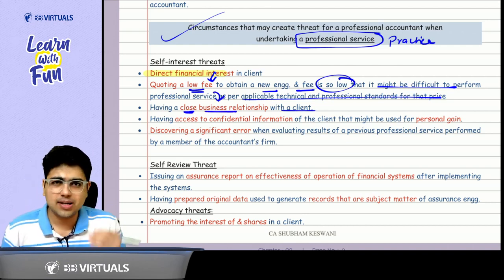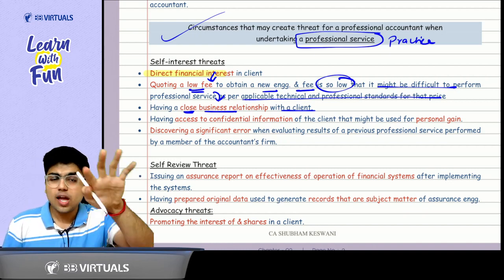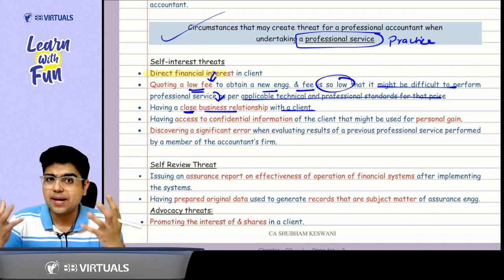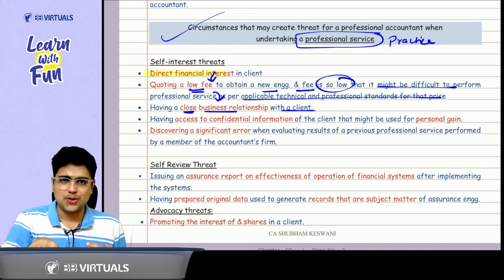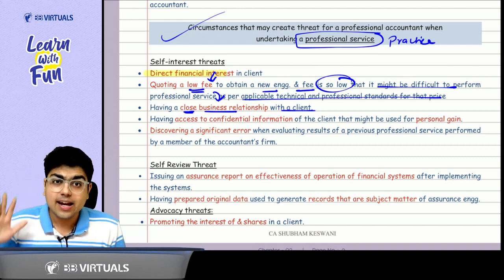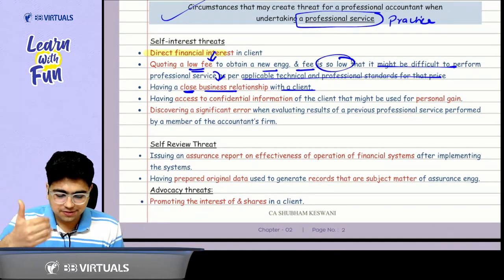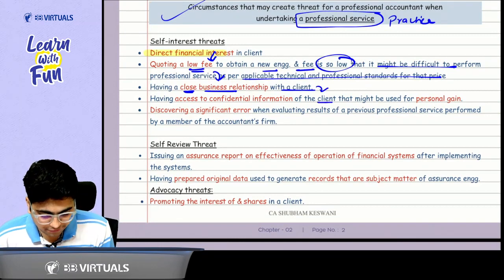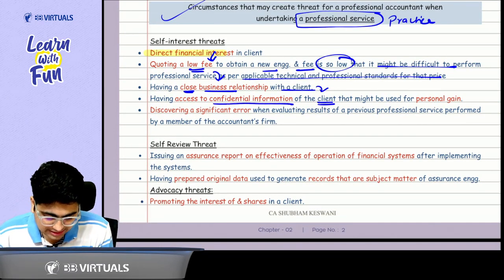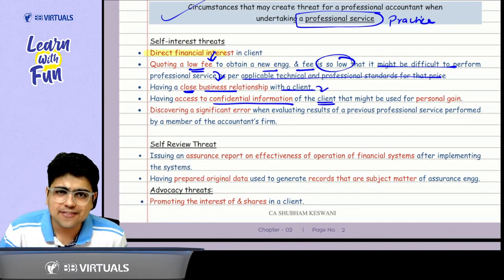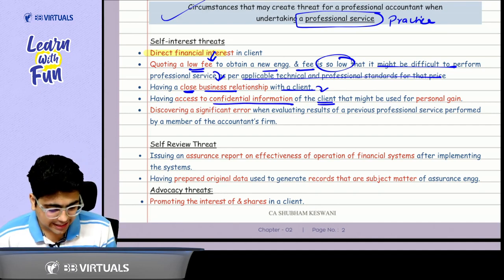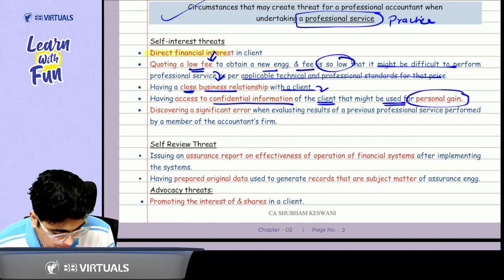First of all, you need to remember direct financial interest. How do you develop the financial interest with the client? By getting the fees. The fees is so low, so low that the quality of the service is affected. Now you are trying to develop a business relationship with the client. What is the fourth thing that you did? Whatever confidential information you got from the client, you started using it for personal gain.